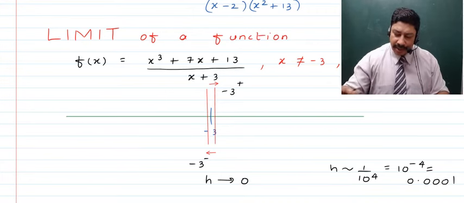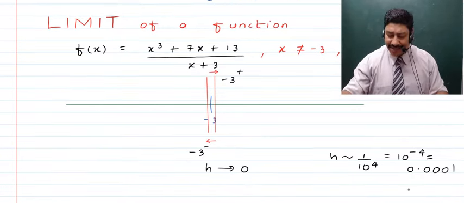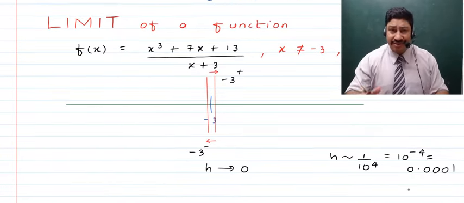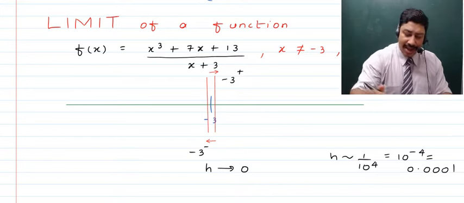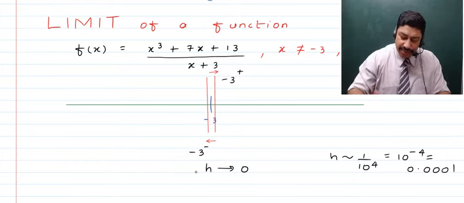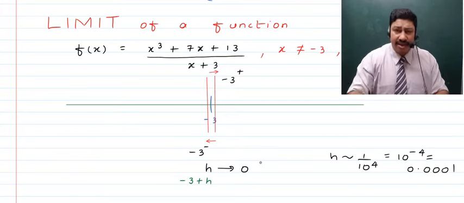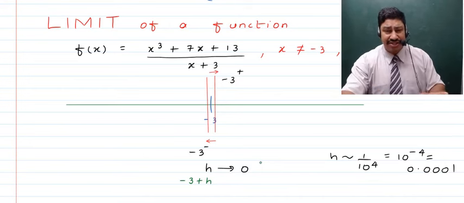Now children, next, if we talk about this point which is on the left hand side, this can also be expressed in terms of h. So how are we going to write it? Now we'll be talking about this point which is on the left of it, said to be minus 3 minus h, where you can take the value of h to be tending to 0.